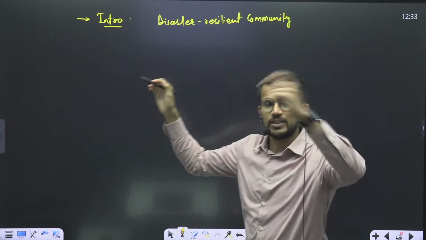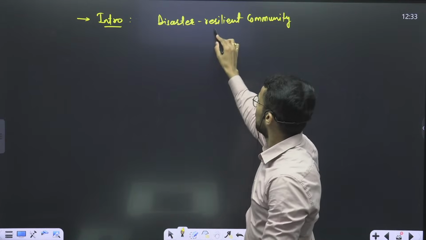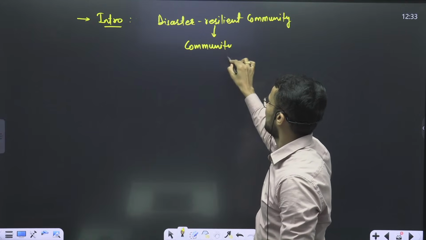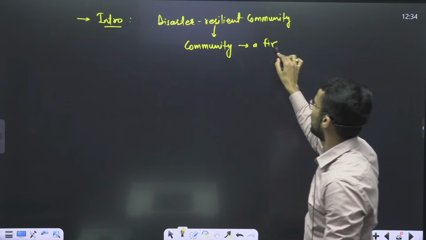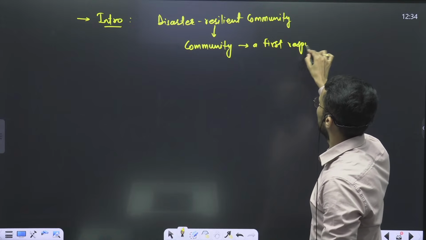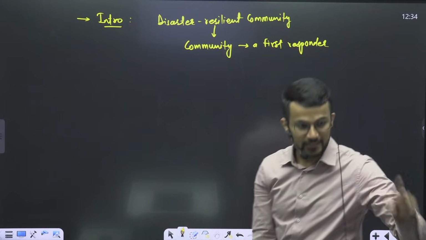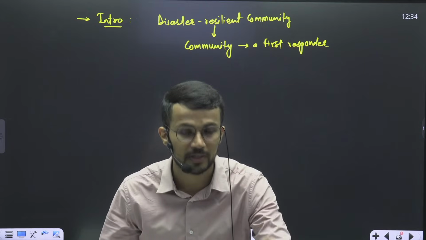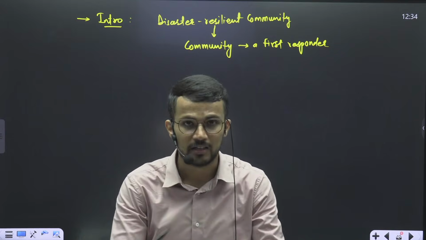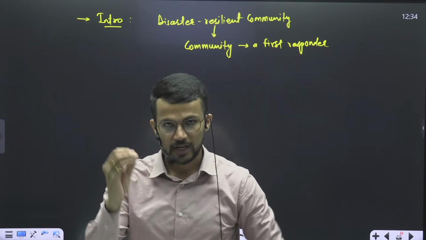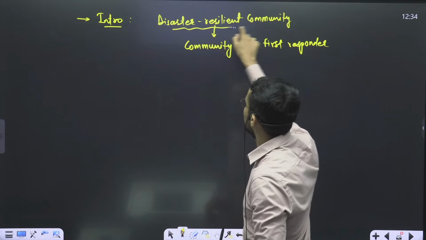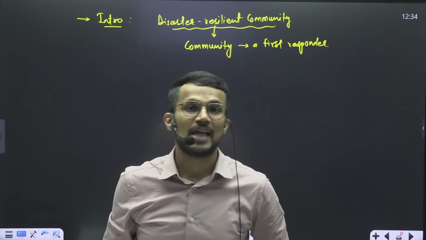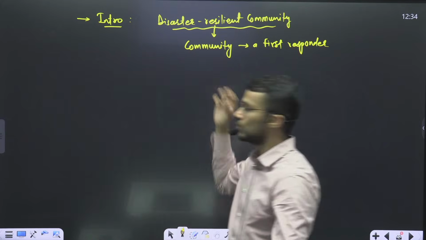Why we need a disaster resilient community? Because community is a first responder to any disaster, and that's why if community is trained properly, if community is aware properly, then they will be able to handle the disaster properly, right? So if a community is a disaster resilient community, then that community will not be a liability, it will be an asset. Fine. So that way you can start your answer, right?